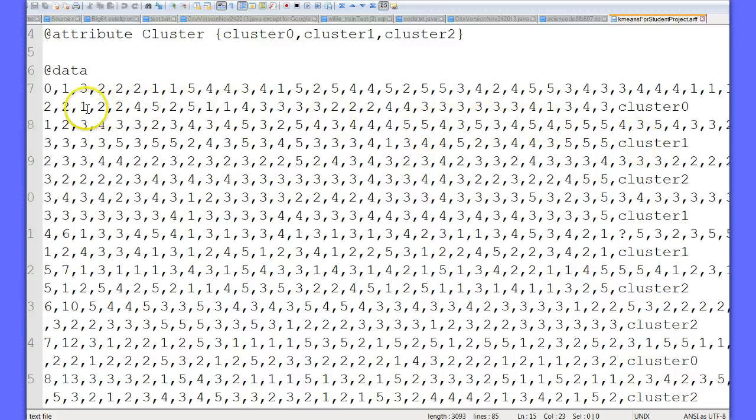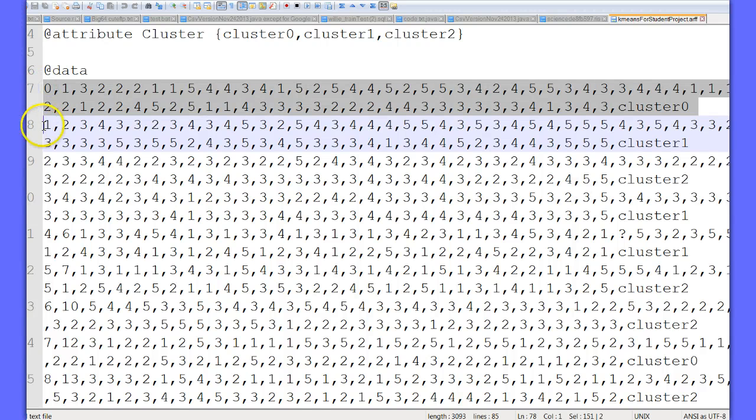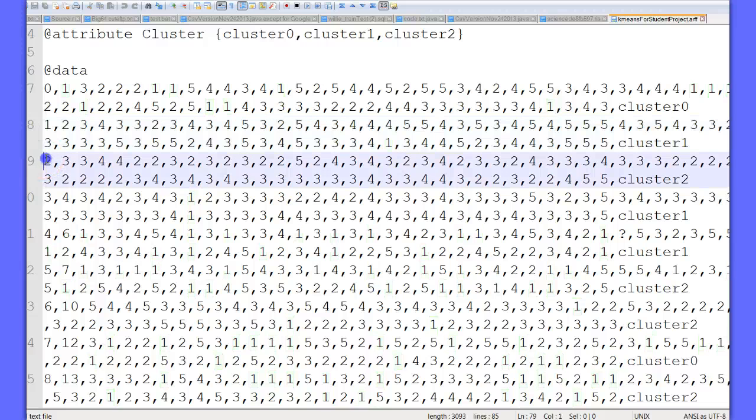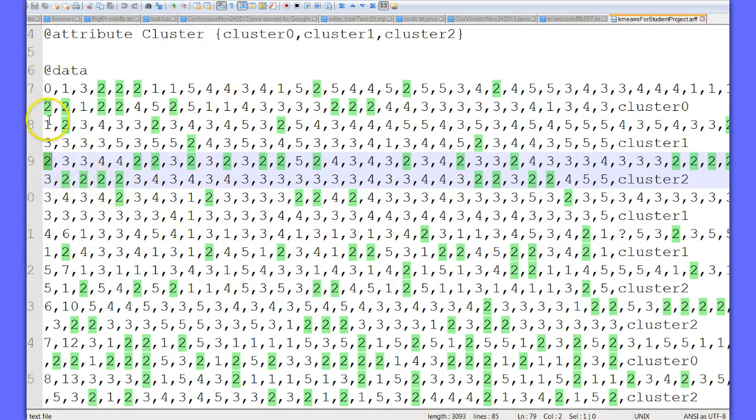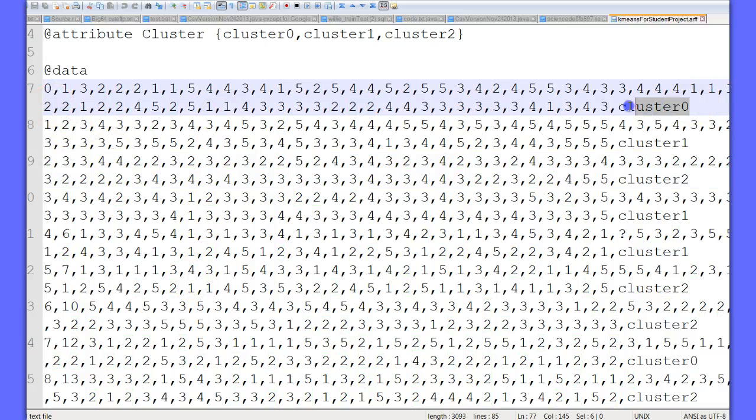I forgot to label the students. So this is obviously student 1. This is obviously student 2. This is student 3. But I should have had a label here so that I could actually see that. But anyway, student 1 is in cluster 0. Student 2 is in cluster 1. Student 3 is in cluster 2. Student 4 is in cluster 1. Student 5 is in cluster 1, and so on. And that is the way this is done.